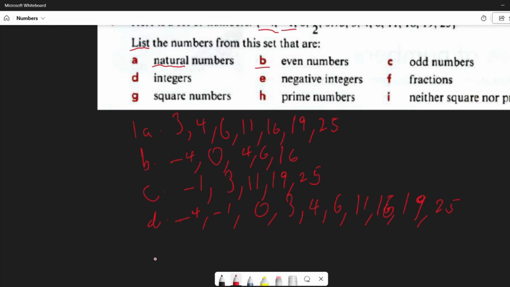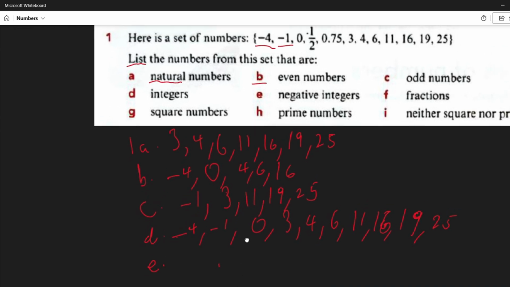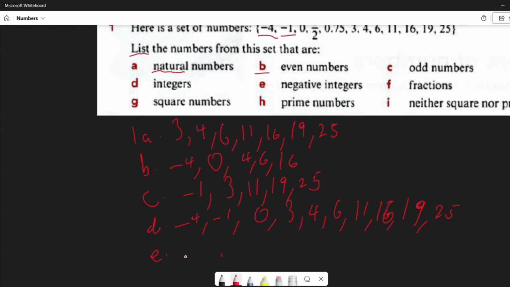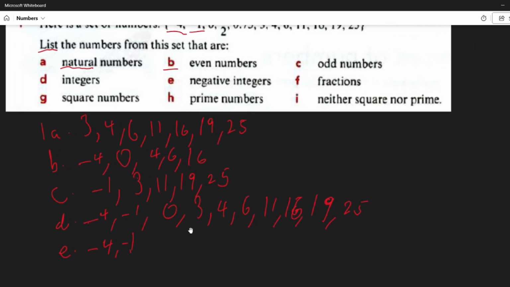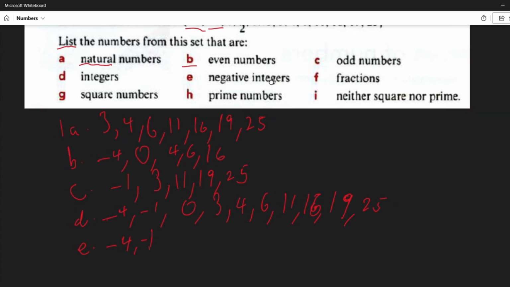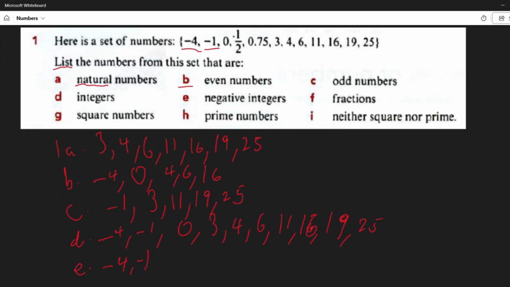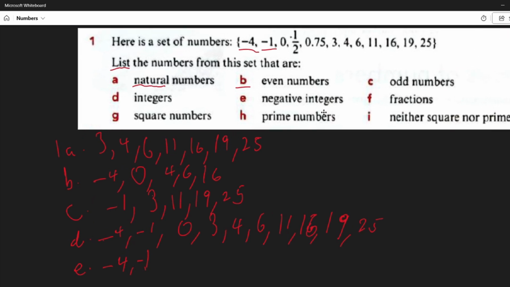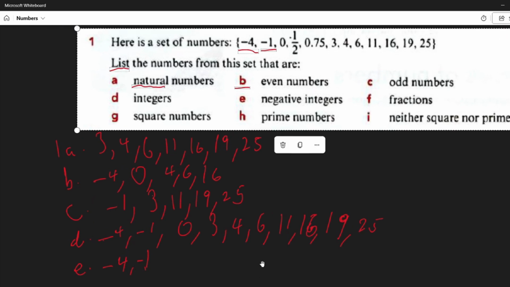Now, they tell us to list the negative integers. So, negative integers are numbers that are less than 0. And these numbers are going to be counted as -4 and -1. They then tell us to state the fractions in this equation. So let me move this question so you can all see.